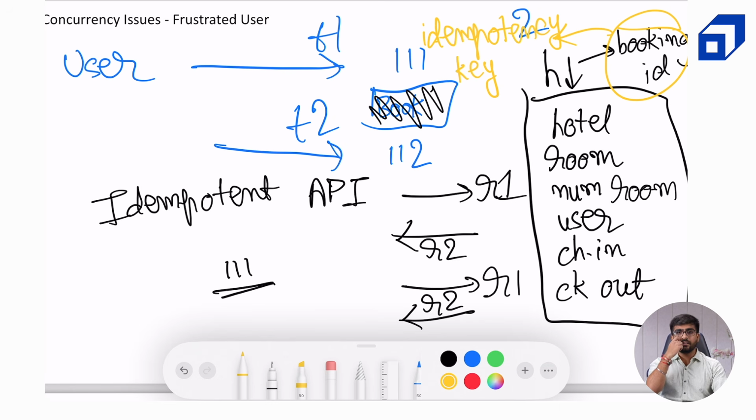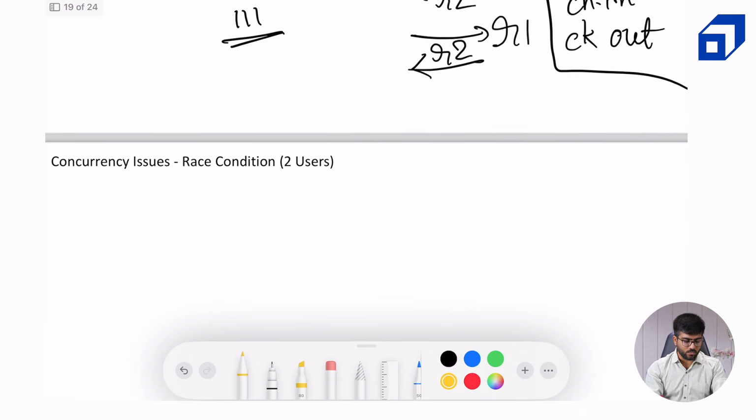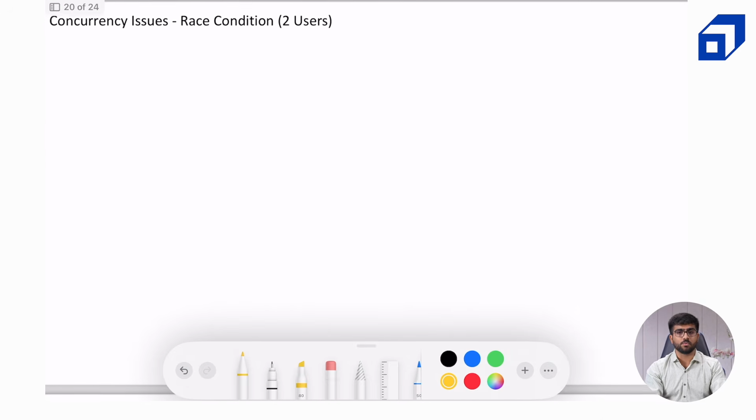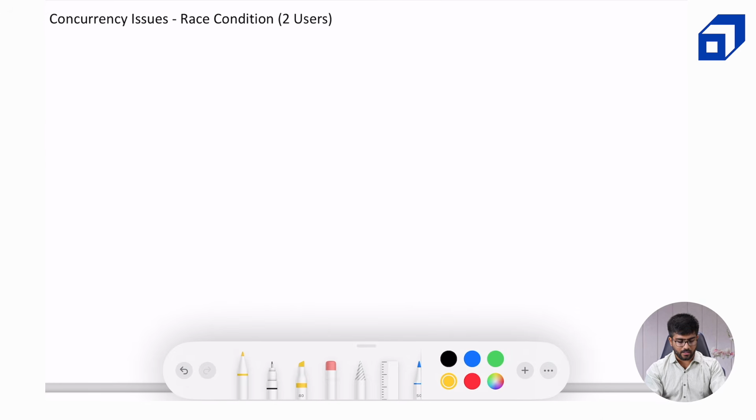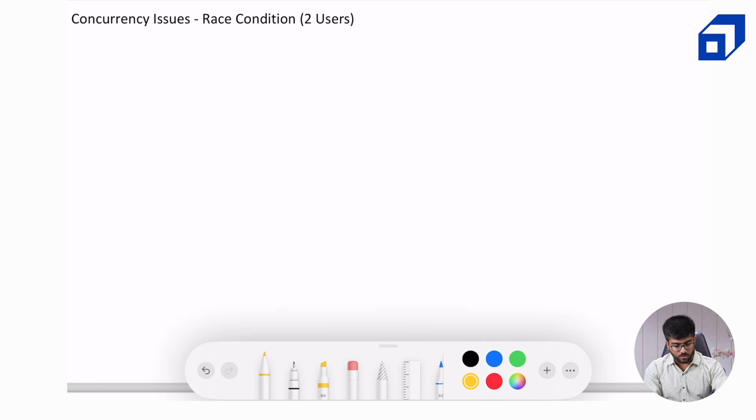Okay, so in this way, through front end and back end, from the client side and server side, we can handle the use case of a frustrated user. Now there is a very important use case where 2 users are trying to book the same room and we want the inventory to be consistent. So let's say the inventory right now is 100 rooms, like whatever available rooms are. So the inventory is 100.